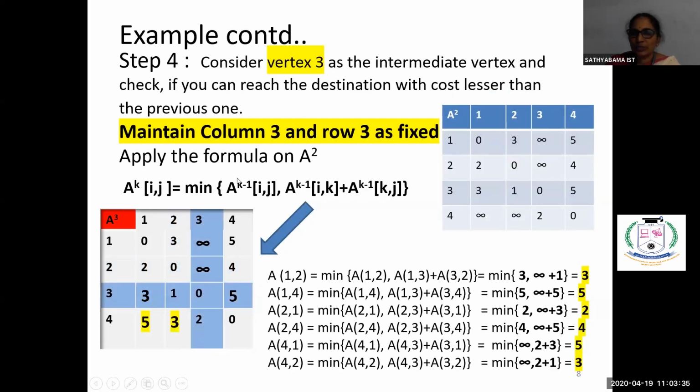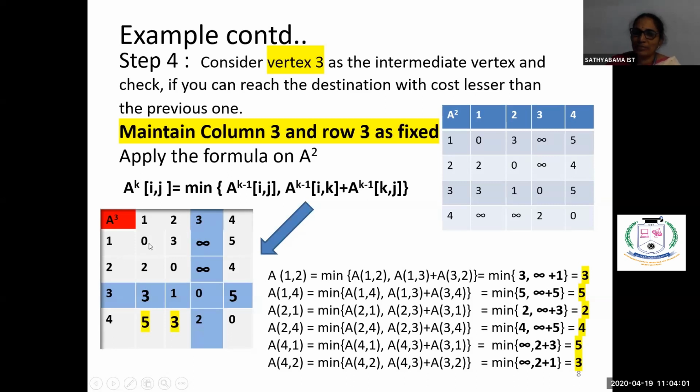Okay, so I have taken the A2 matrix as the input matrix. From this, taking vertex 3 as the intermediate vertex, we have to see whether we will be able to reach the destination with least cost. So taking 3 as the intermediate vertex means we'll be fixing third column and third row. So third row, third column is fixed. Now find the cost of the remaining vertices.